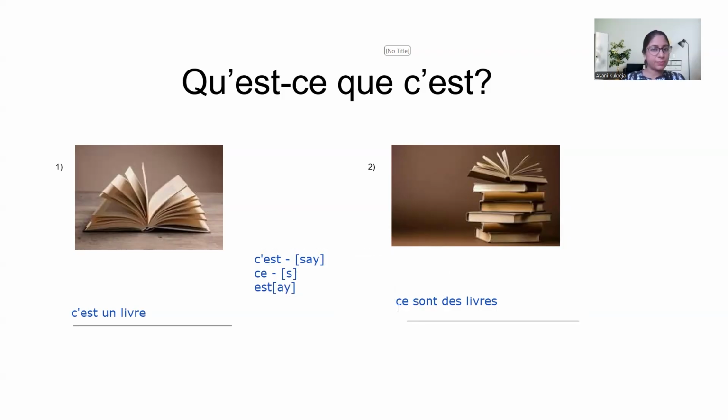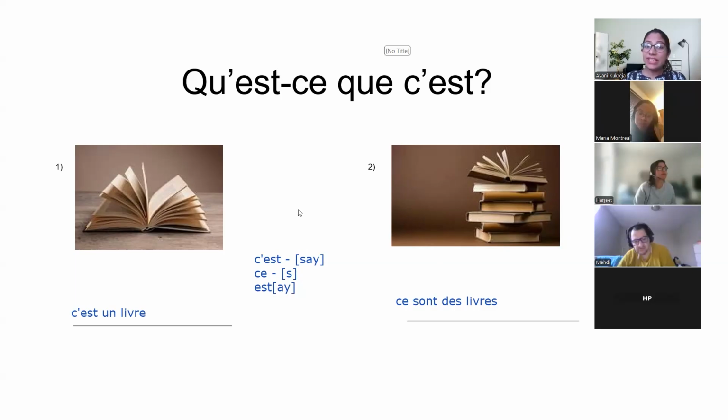But the first one you said the pronunciation is "set"? Yeah, because it had EST. Qu'est-ce que c'est is c'est combined with EST. The pronunciation of EST is "eh". We call it "set" or "say". "Set" we'll pronounce only when the next word starts with a vowel.